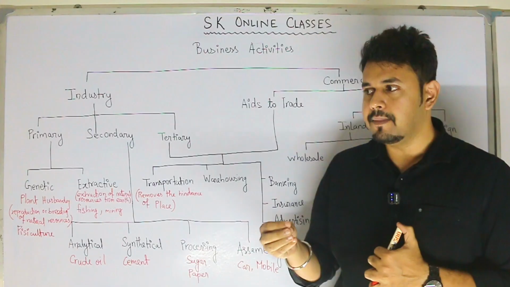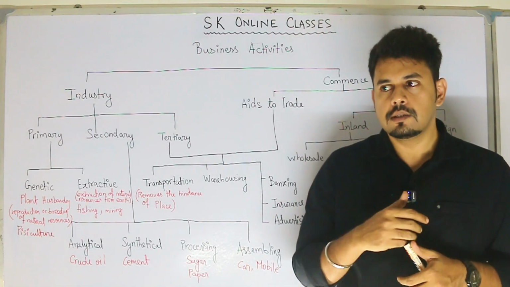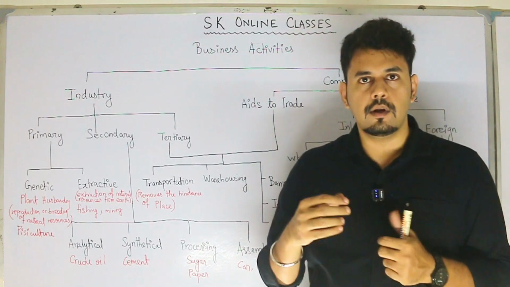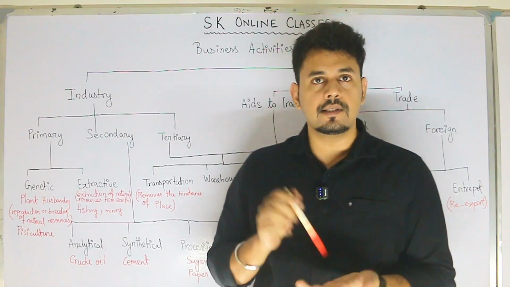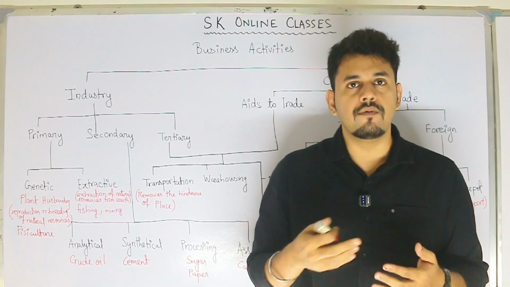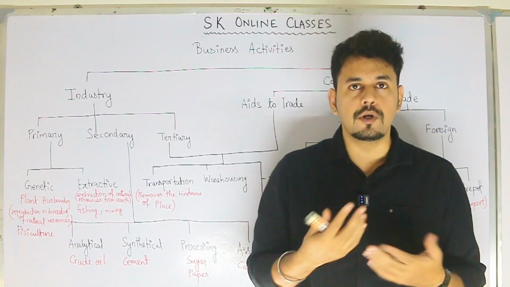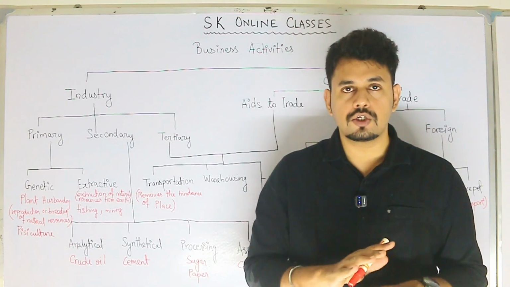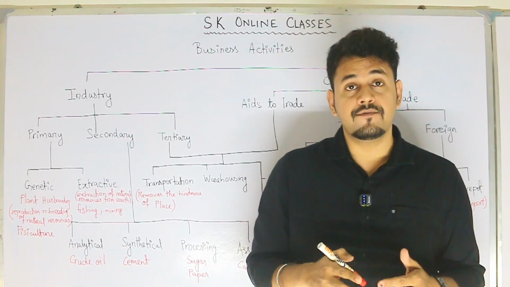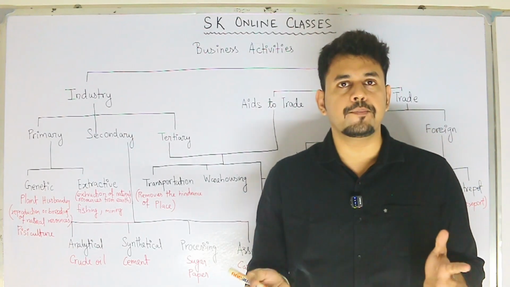Say goods will be demanded in winter. Right now, say winter is a few months ahead. Now I cannot predict how cold it will be this year, and accordingly I'll produce jackets and winter wear. It's not possible. I have to assume and I have to produce.